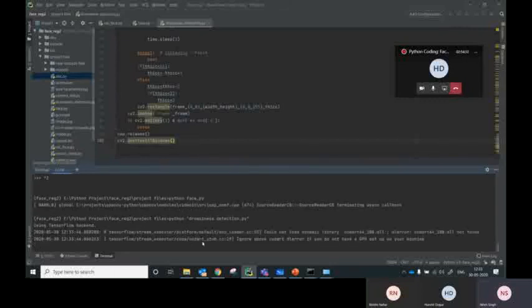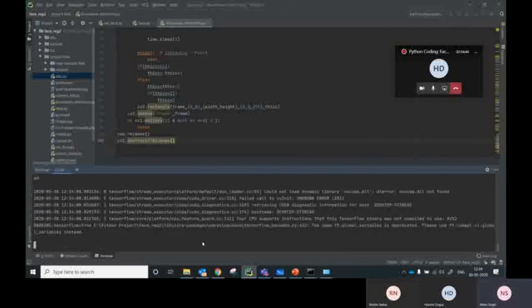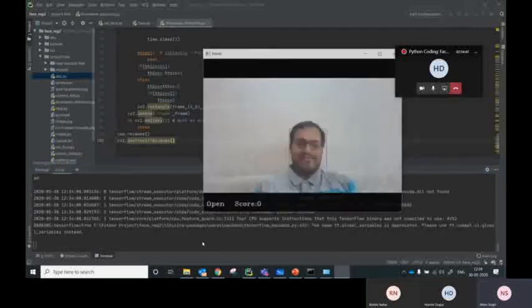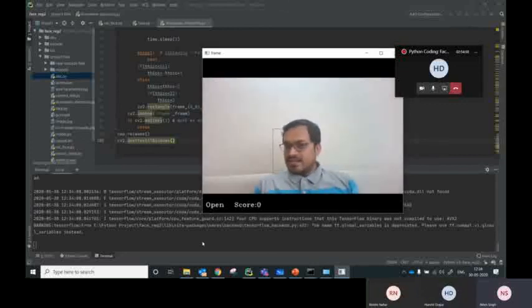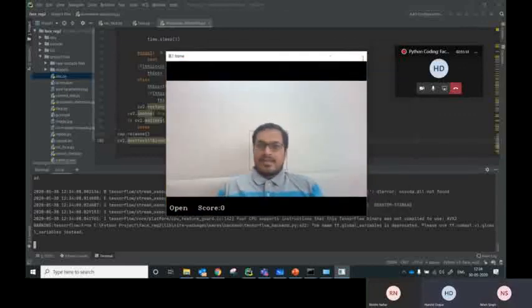It uses artificial intelligence to identify where my eyes are, and then it processes whether they are closed or open based on the data that we have provided. We have provided a training set. See, the rectangle is gray over here, you can define it as gray. If I close my eyes, see, on the bottom you can see that it is open. Now I'll close it. Our score's increasing, and it's become red. Wow, this is very interesting.